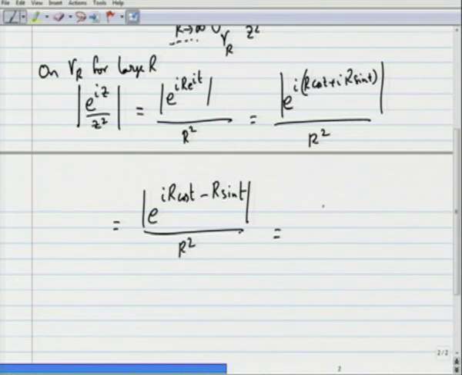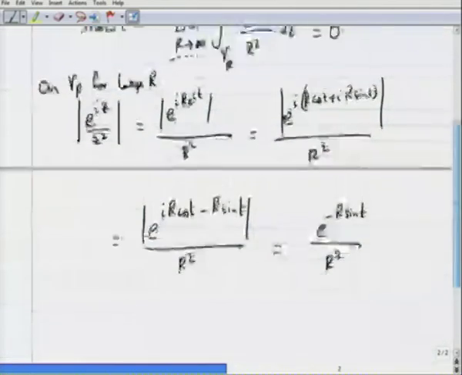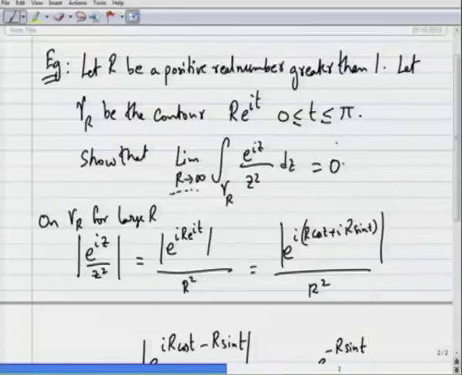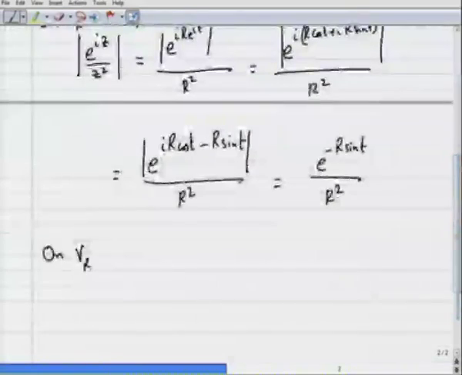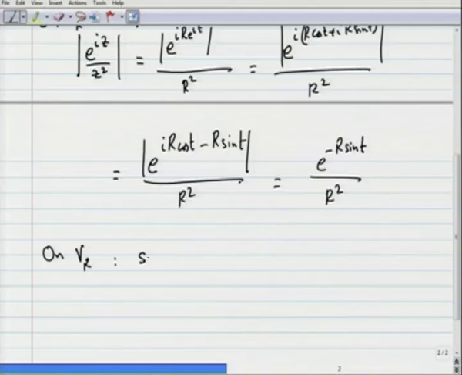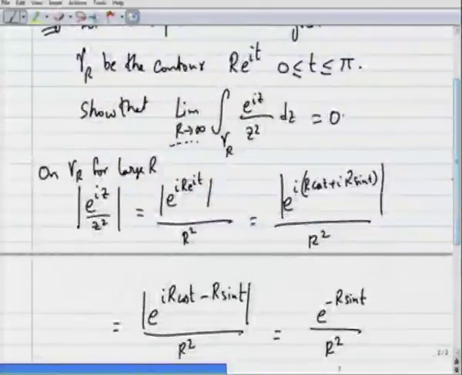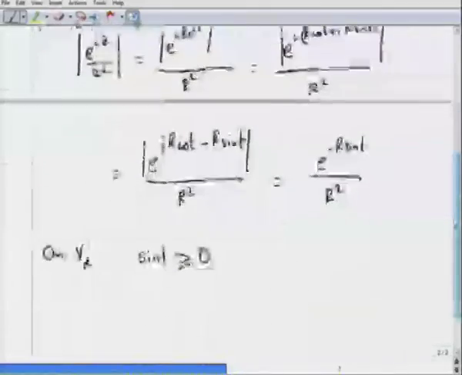Okay. So, this is equal to e raised to minus r sin t by r squared, because the modulus of e raised to i r cosine t is 1. Okay. So, now notice that on gamma r, which is r e power i t, t goes from 0 to pi. So, on gamma r, sin t is always positive or equal to 0. Sin is positive in the first and second quadrants.